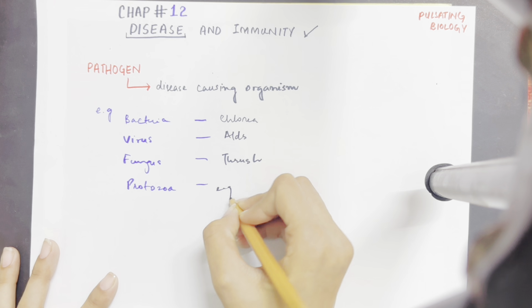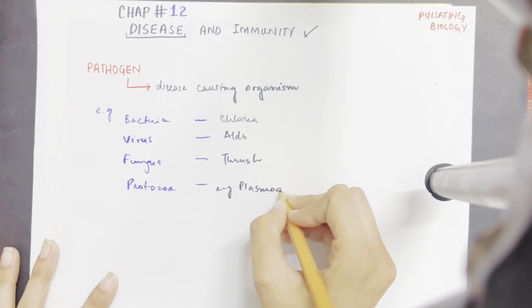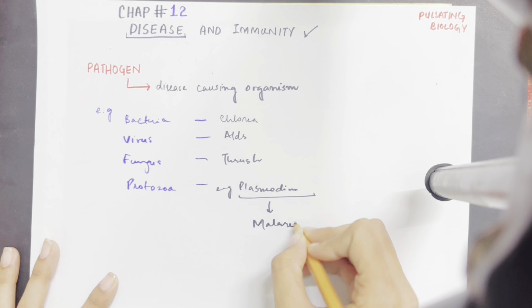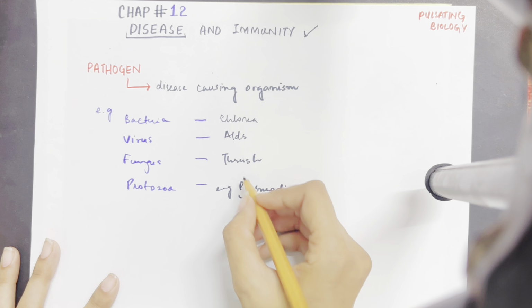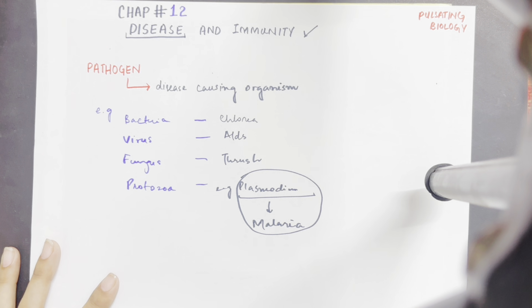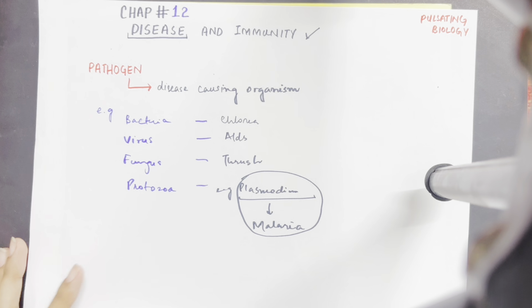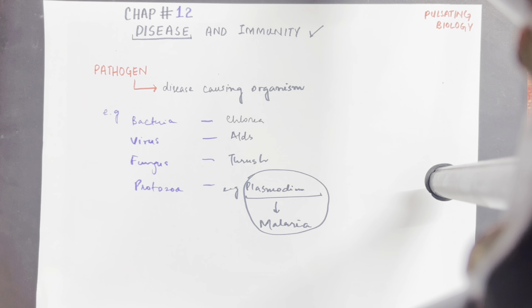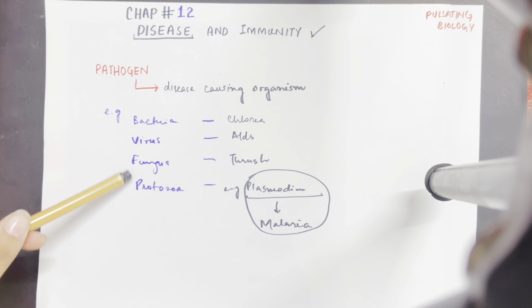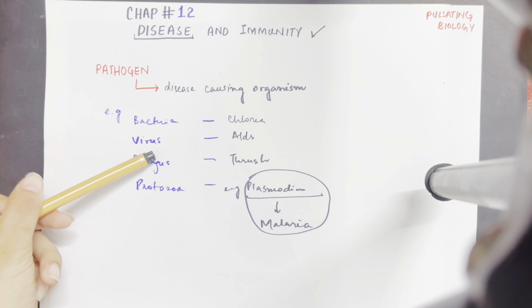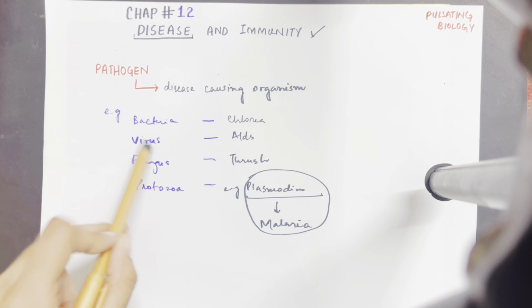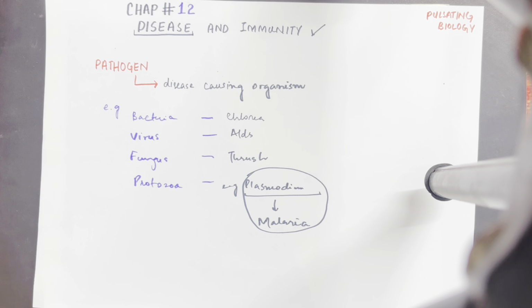The example of protozoa is basically Plasmodium, and the disease caused by Plasmodium is malaria, which is majorly carried by mosquitoes, as we know in our general life. This is the definition of a pathogen. Pathogens are disease causing organisms, and examples include bacteria, virus, fungus, and protozoa. They are very different from one another, but we say they are pathogens since they cause certain diseases. Bacteria cause cholera, virus causes AIDS, and similar are the others.